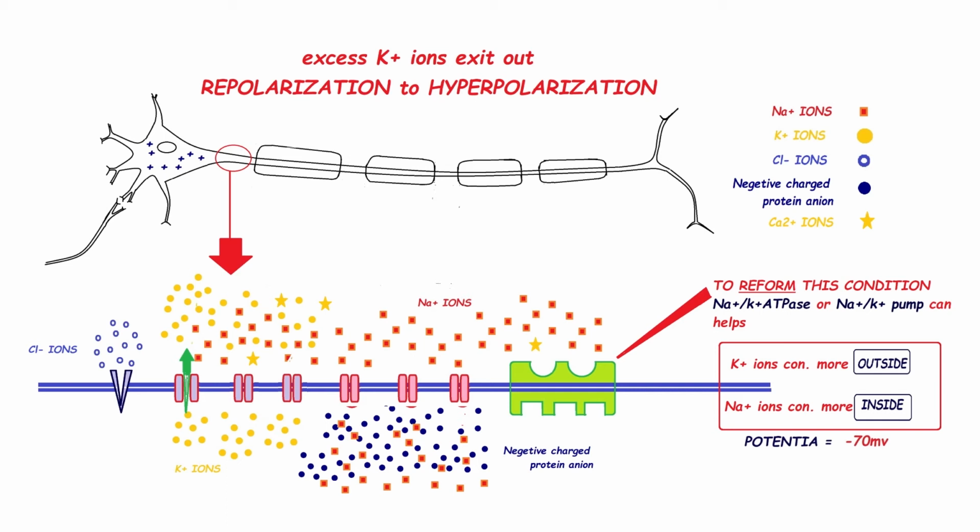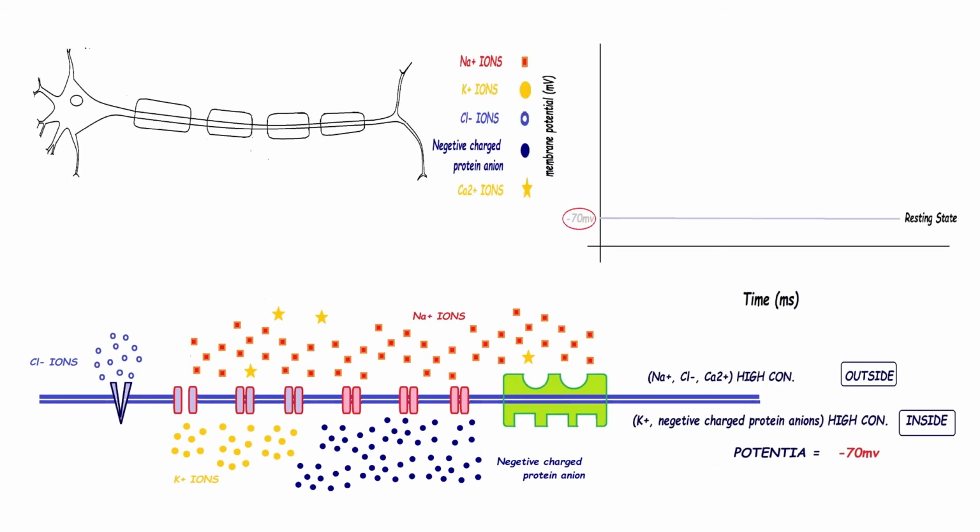Now we will summarize the whole phenomenon with a graphical presentation. In the resting condition, when no impulse is generated, outside the axon membrane or axolemma, Na plus cation, Cl minus anion or Ca2 plus cation concentration is more, and inside K plus cation and negative protein anion concentration is more.